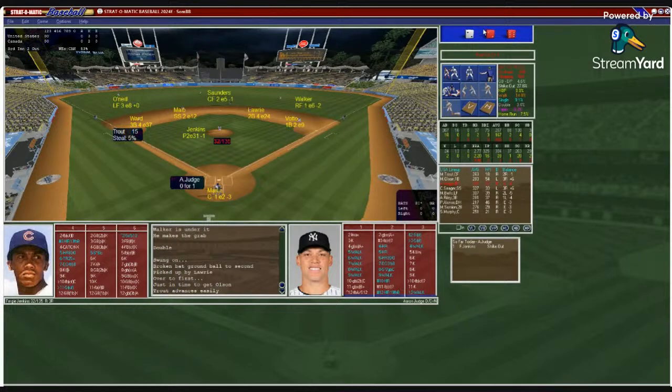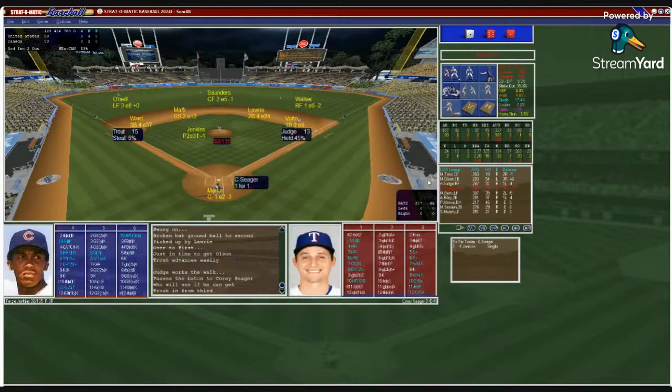Martin puts down the sign. Jenkins from the stretch. Trout to get a good lead off third, and the pitch. And that's a walk to Judge. So it's first and third and 2 outs for Corey Seager. So Seager 1 for 1. 10 for 20 in the tournament. 2 doubles and 2 homers.